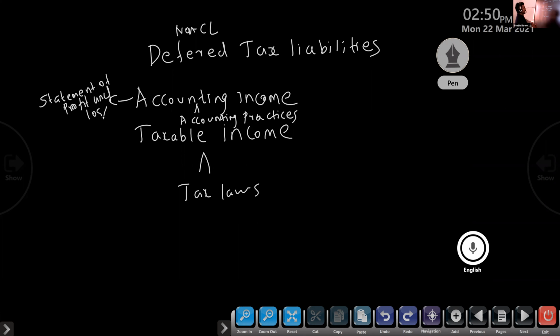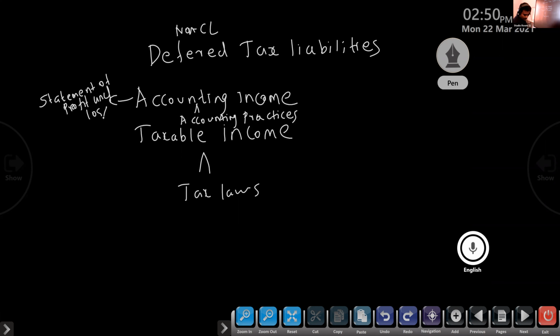We created the provision on the basis of our estimated taxable income.